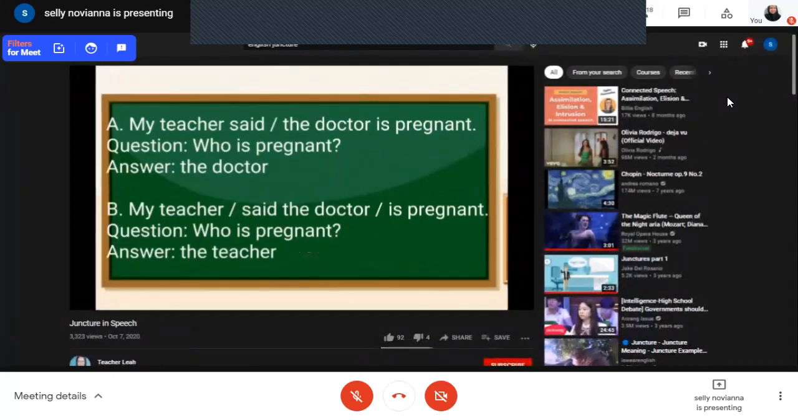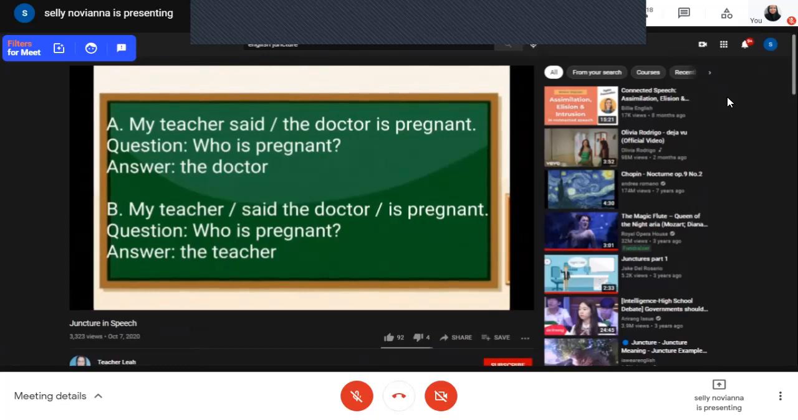Let us have an example. My teacher said, the doctor is pregnant. If the question is who is pregnant, the answer is the doctor. In this sentence, the teacher was the one talking about the doctor who is pregnant. How about the sentence? My teacher said the doctor is pregnant. If the question is who is pregnant, the answer is the teacher. In this sentence, the doctor is the one talking about the teacher who is pregnant.